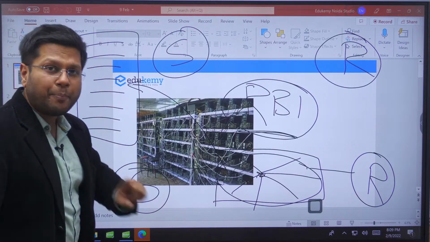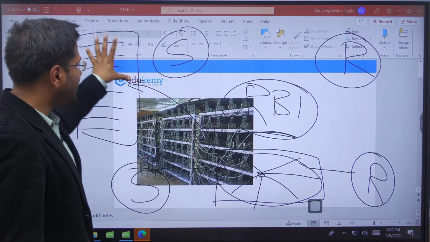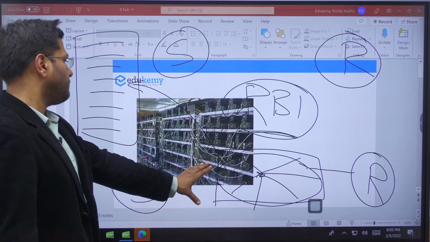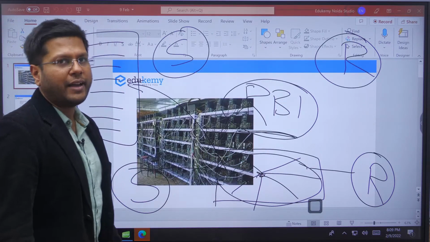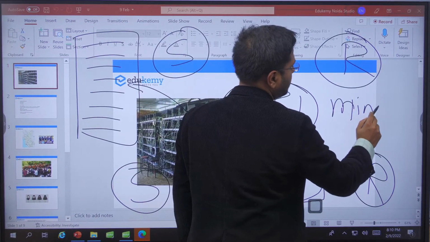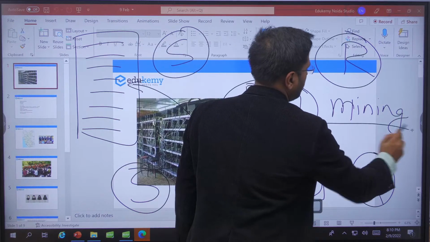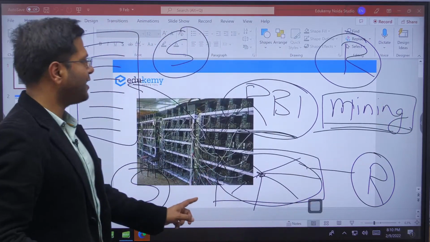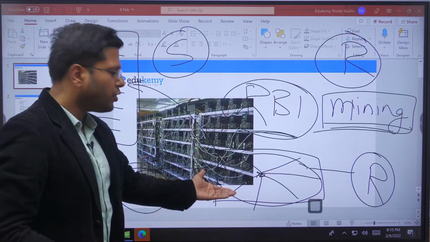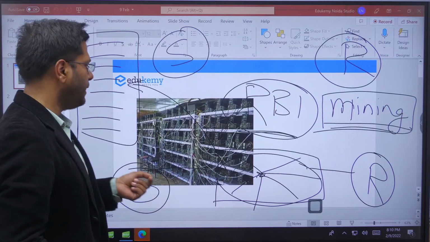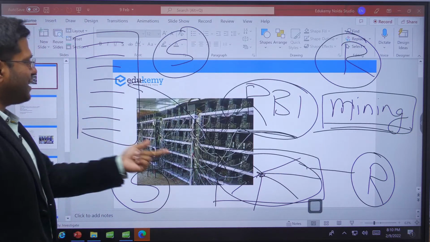It is also encrypted. Although it is placed in the public domain, it is encrypted, and only people with high-powered computers can do this kind of activity. This kind of activity is called mining: authenticating the transactions in the process, doing the complex mathematical equations. It requires energy, it requires high-powered computers. What do the people receive in return? They will receive certain bits of Bitcoin itself, right? So this is the advantage to it.